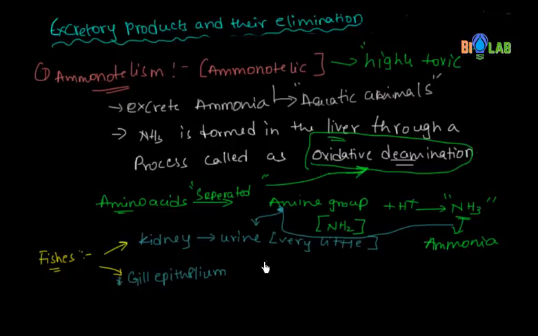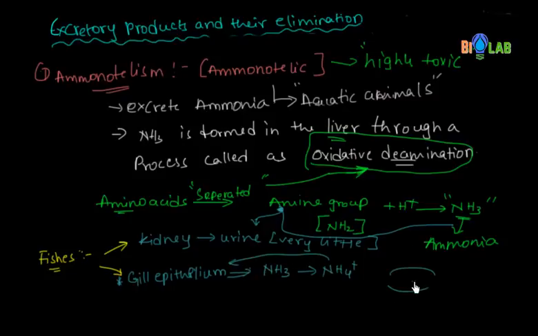What happens is this ammonia NH3 is converted into ammonium ion NH4 plus, and then it is sent out through the gill epithelium to outside.